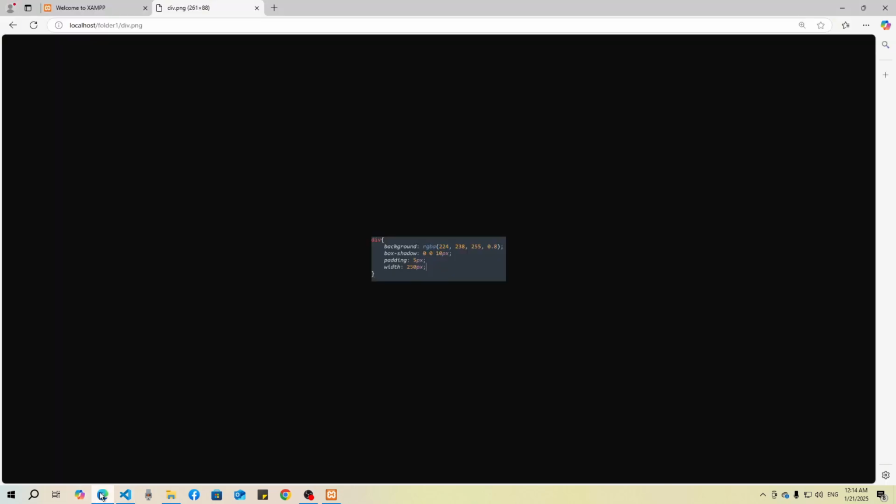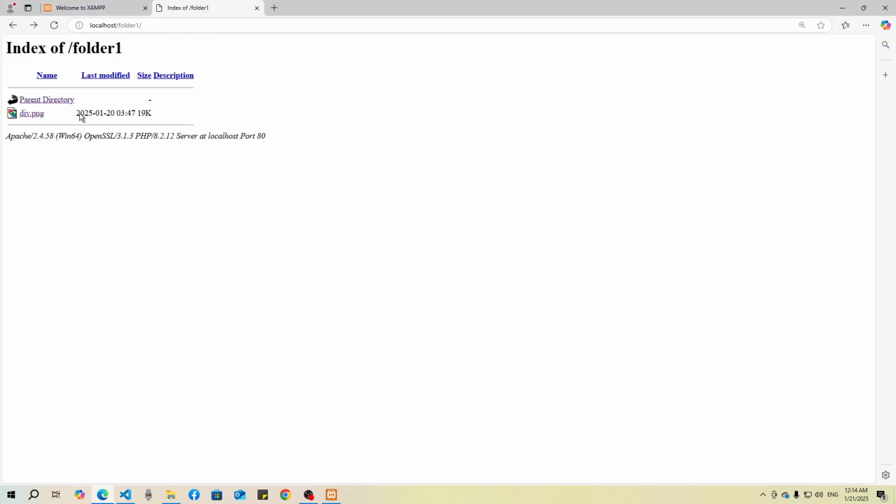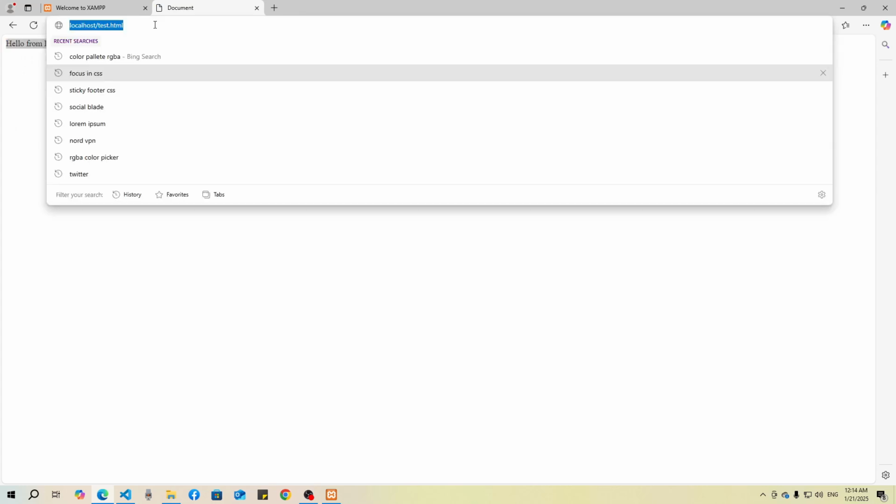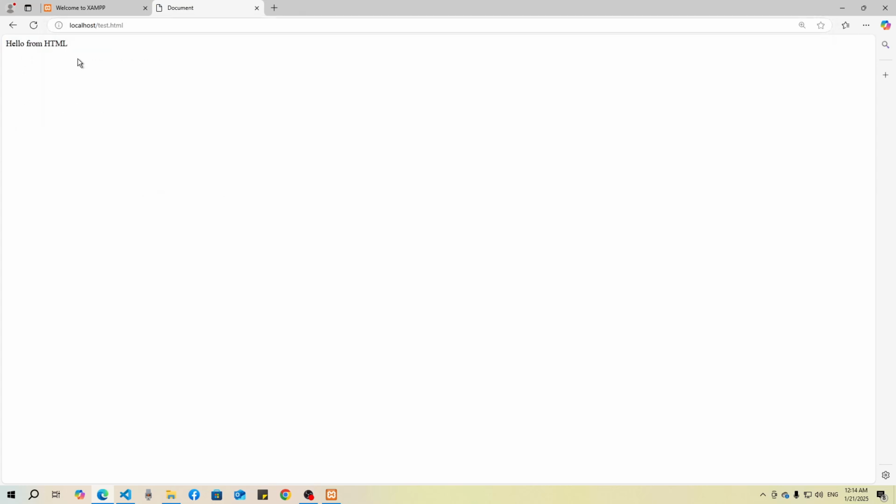And if I go to the browser, you can see if I go to the parent directory, we have an HTML file also. If I click on it, then you can access it. So this is how you can add your text file and everything you want. And this is basically a local server for your PC. This acts as a local server.